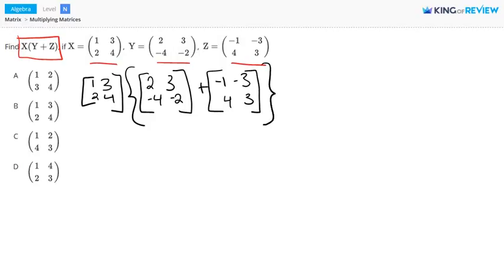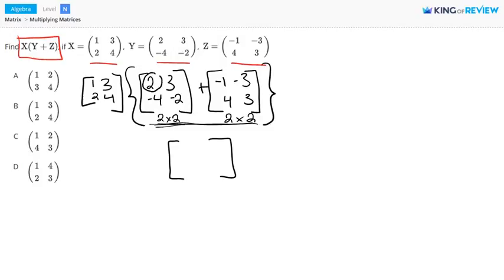According to order of operations, we need to do what's in the parentheses first, which is adding these two matrices together. So we have a 2 by 2 matrix, and we're adding that to a 2 by 2 matrix. Because they're the same dimensions, we can go ahead and add these two matrices together. When we add two matrices together, we're going to add corresponding entries together. This means we're going to add entries that are in the same position.